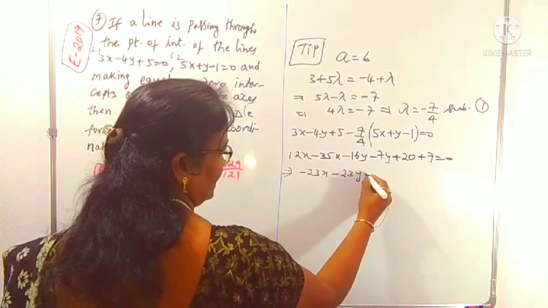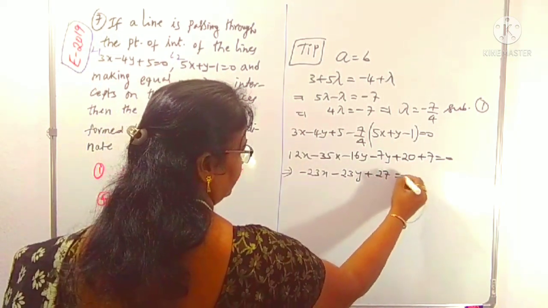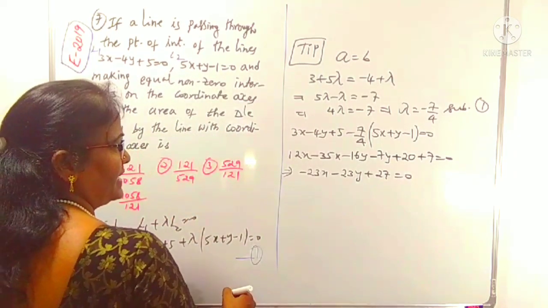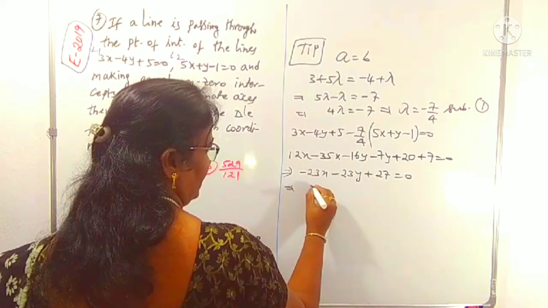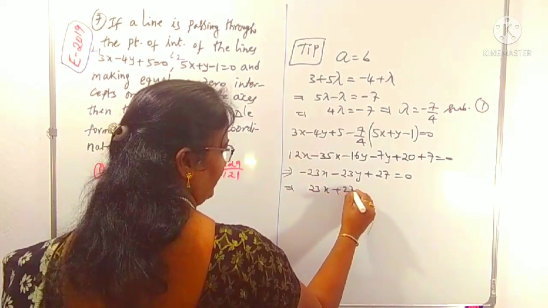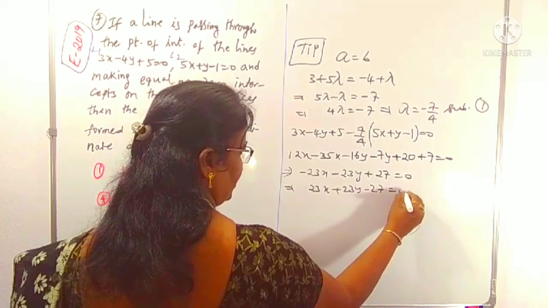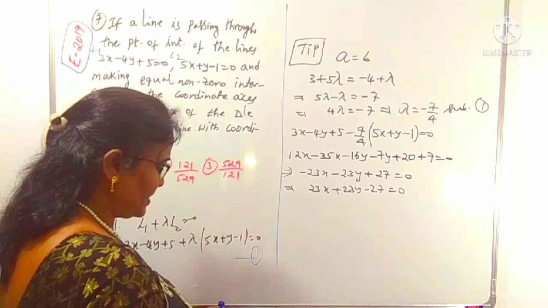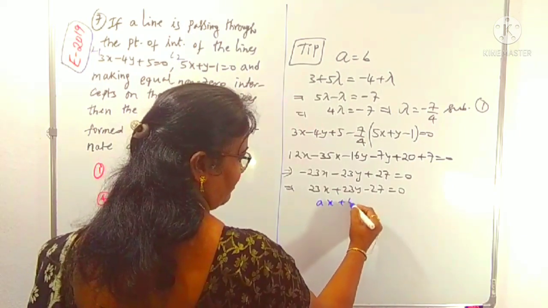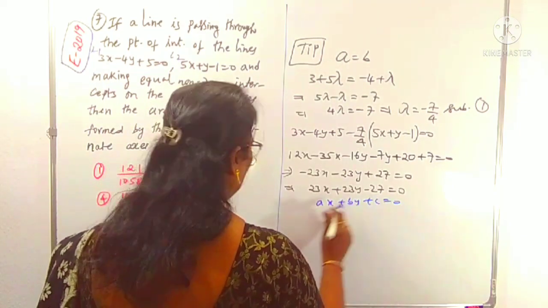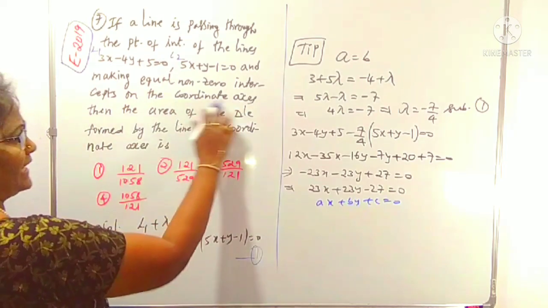Plus here 27 is equal to 0. By taking the minus common here, 23x plus 23y minus 27 is equal to 0. This line is in the form of ax plus by plus c is equal to 0. Till here we are okay, we got the line equation.